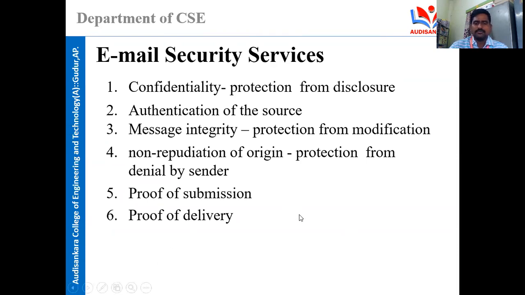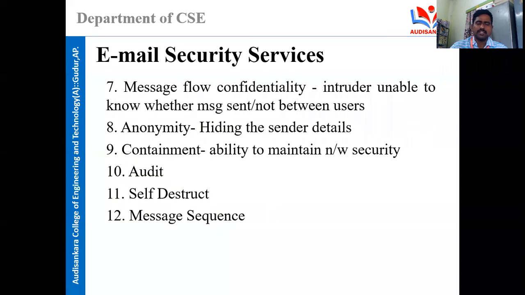Non-repudiation of origin: protection from denial by the sender, so we know the origin from where it was started. Then proof of submission, and then proof of delivery, so we can see when it was delivered.